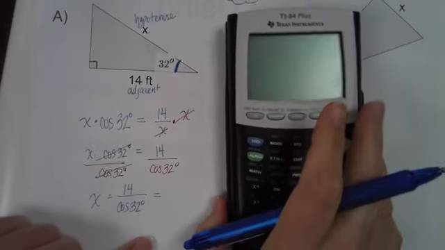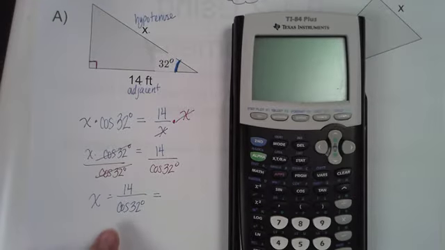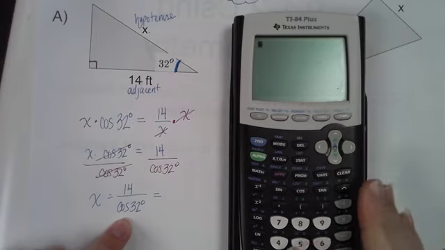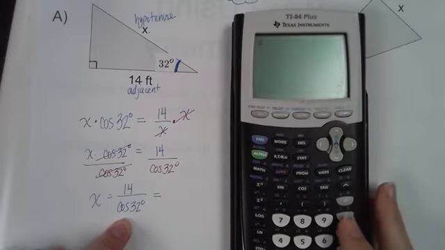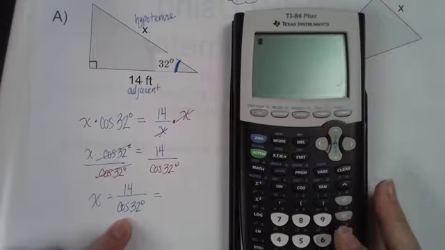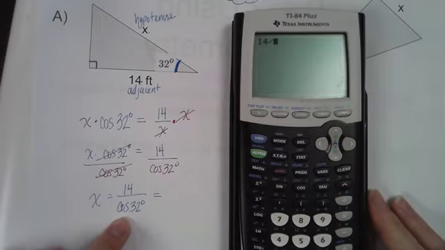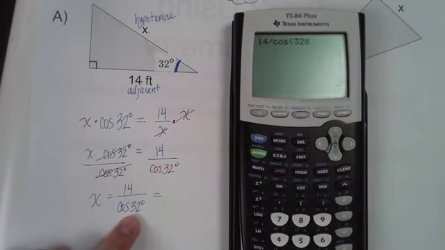So first of all, your calculators are set in default mode to radian mode, which we're going to talk about later. We have to tell them it's degrees. How do I know it's degrees? Got the degree symbol right there. It's really, really important. Okay, so here we go. If you have a TI out, we are going to type in, and you need to practice this, I need to see hands on calculators. 14 divided by the cosine of 32, but we need to tell it degrees. Otherwise, you're going to get the wrong answer.